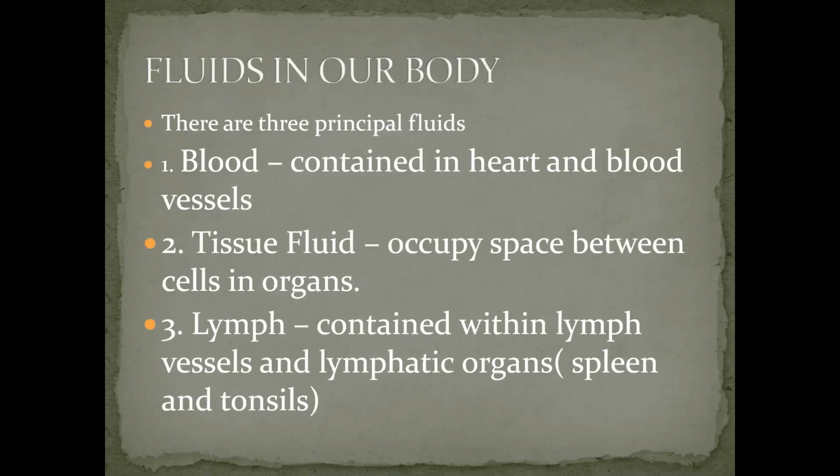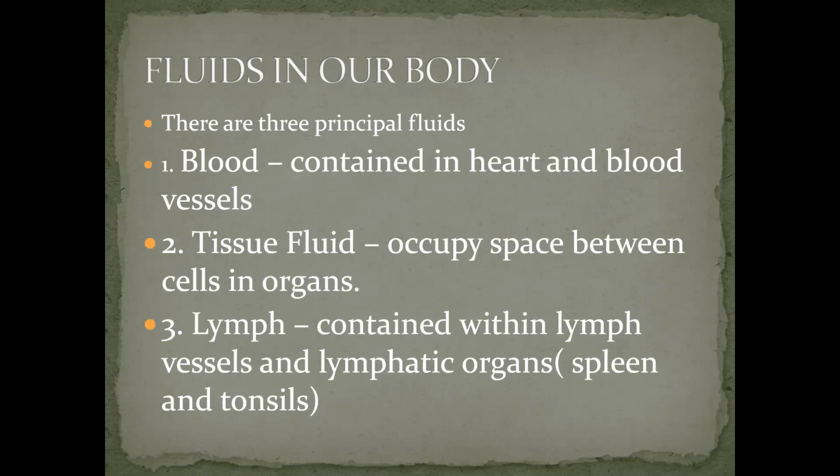Now comes the fluids in our body. Basically, there are three principal fluids. Number one is the blood. Number two, tissue fluid. Third is the lymph. Now, blood is contained in the heart and in the blood vessels: arteries, veins, capillaries. These I will explain in the next lecture.